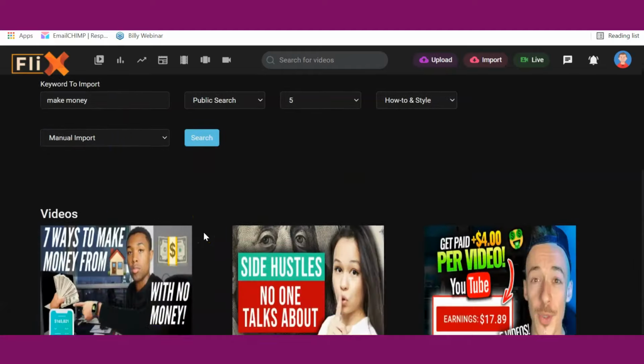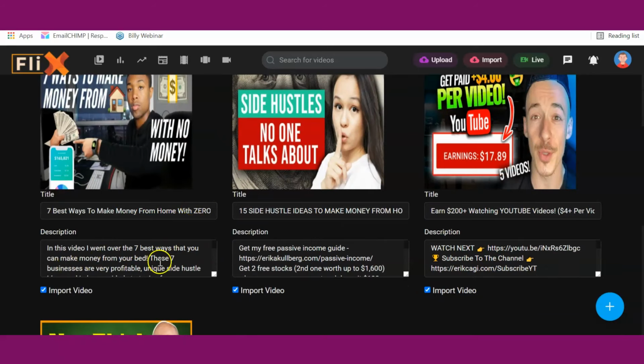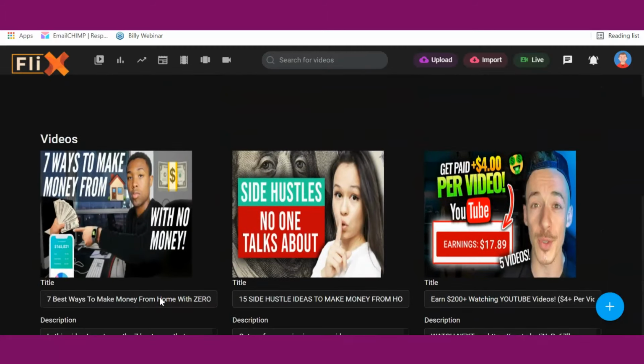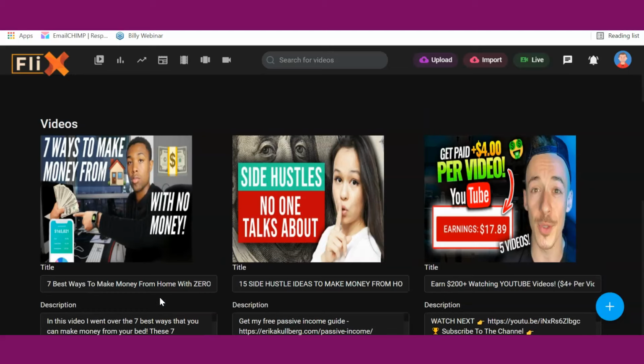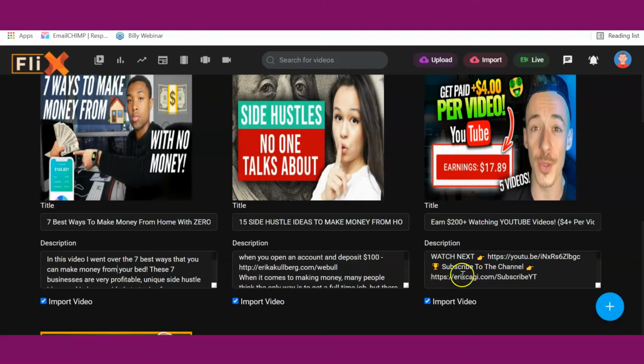So once I click on search, it's going to show me tons and tons of videos, as you can see. So it's going to show the title, the description, and then you have the import button. As you can see, you can import as many videos as possible. You can go to the next page if you have a lot of videos there. So in this case, as you can see, you can edit the description, you can edit the title if you want, and if you don't want to make any edit, but it's best to edit, so you can remove any of the link there and replace it with your own links.